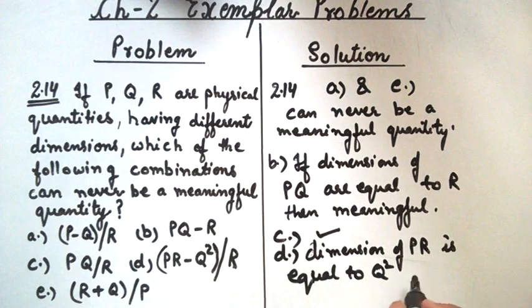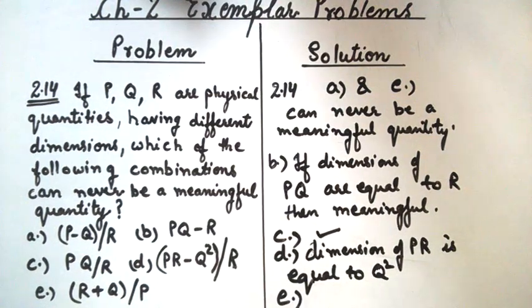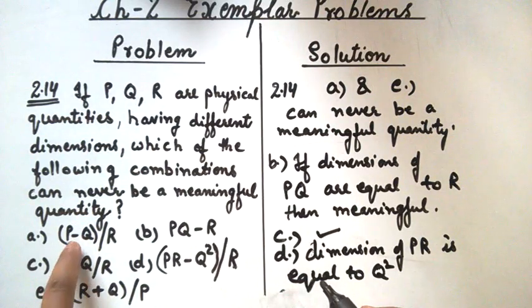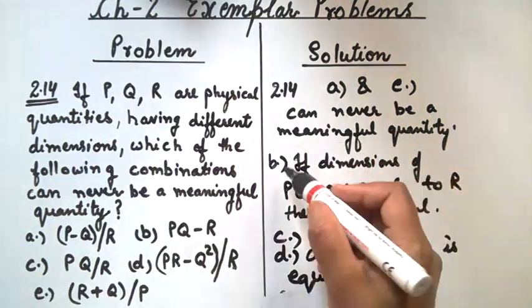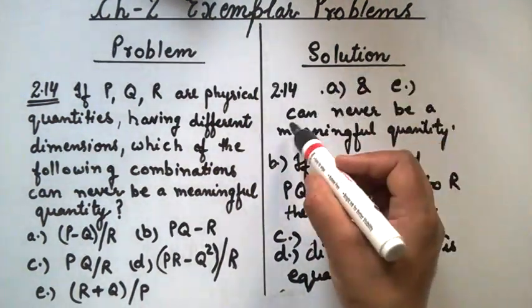Then only it is meaningful. And we have discussed it. So we can see that if between two different physical quantities addition and subtraction is given, then it is not a meaningful quantity.